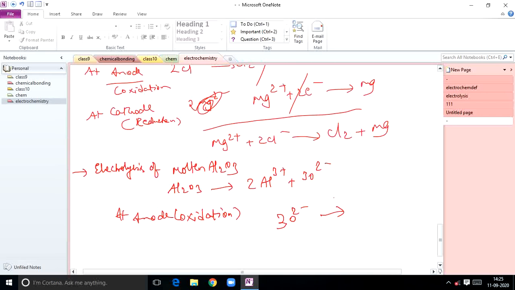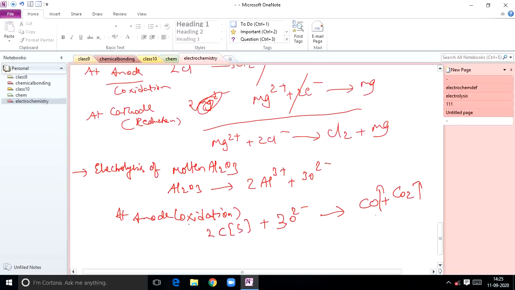Whatever carbon we take, here I am using carbon in solid state, that carbon is converted to, actually, some part is oxidized to carbon monoxide, some part is oxidized to carbon dioxide.